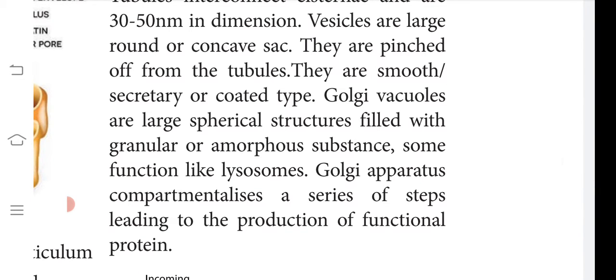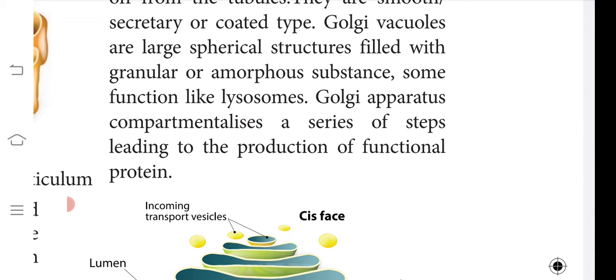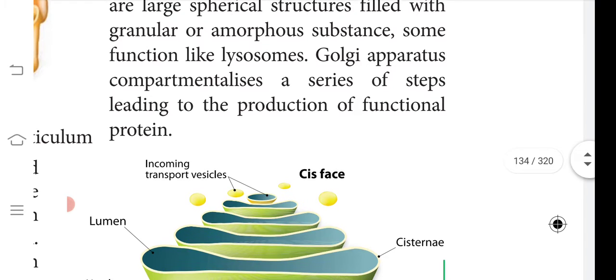Vesicles are large, round and concave sacs. They are pinched off from the tubes. They get cut off from the tubes, forming a whole vesicular structure. They are smooth, secretory or coated type. Golgi vacuoles are large spherical structures filled with granular or amorphous substance. Some of the Golgi apparatus, or some of the dictyosomes, function like a lysosome. What the lysosome is and its function we will learn in the next session.